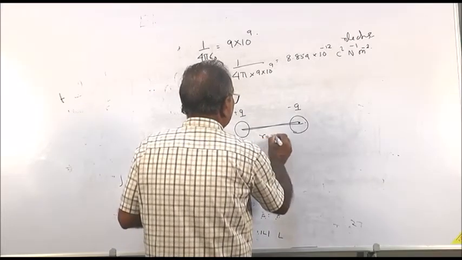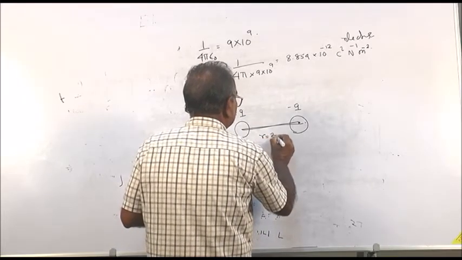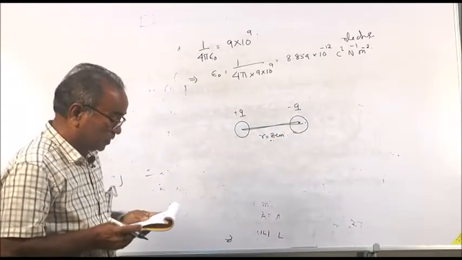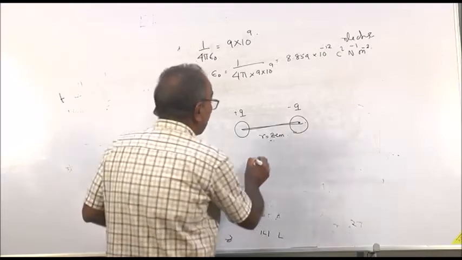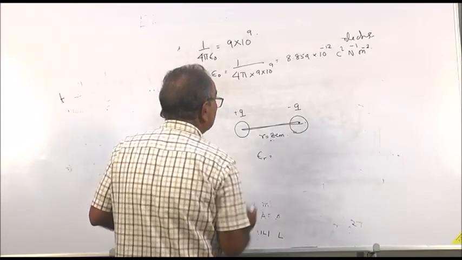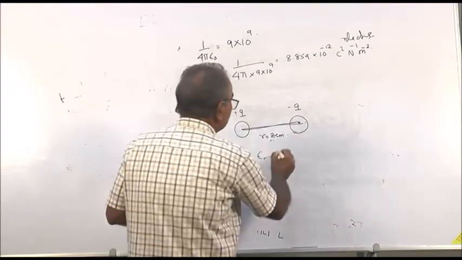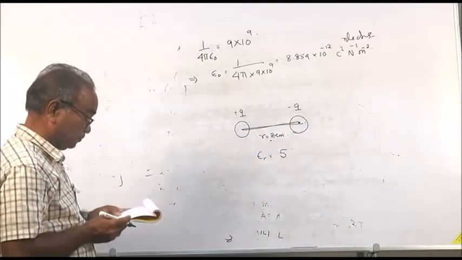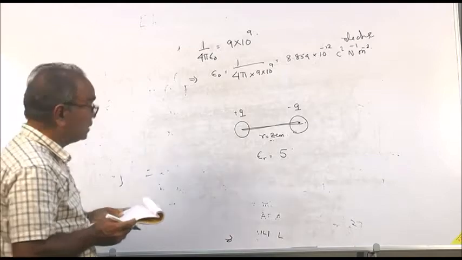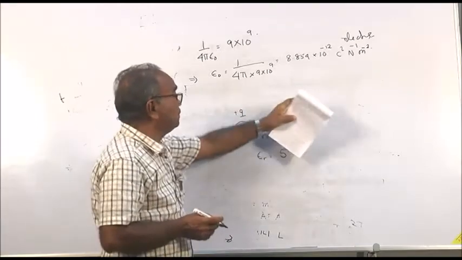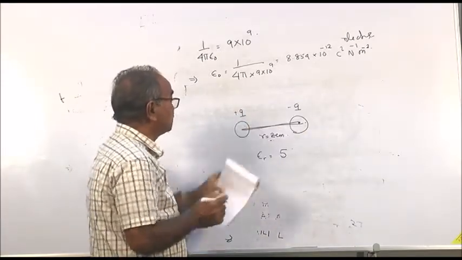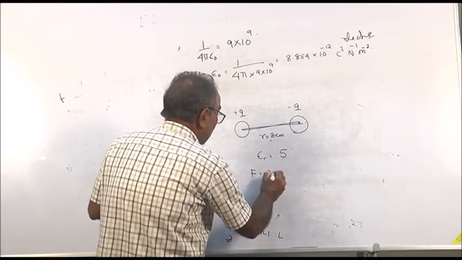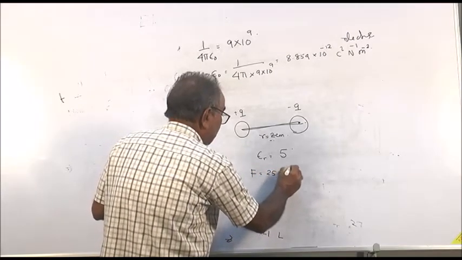R is equal to 2 centimeter. And the relative permittivity epsilon r is equal to 5. So, calculate the charge. The charge is not given, but the force is given. Force is equal to 25 into 10 to the power 5 Newton.